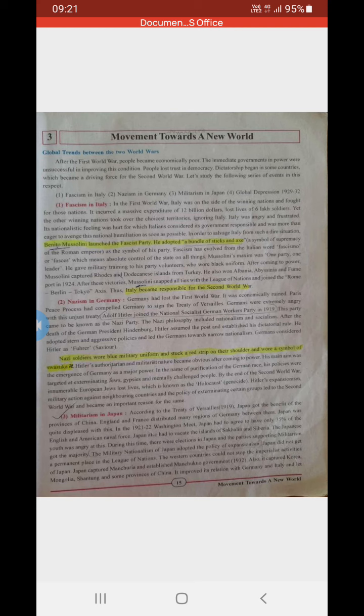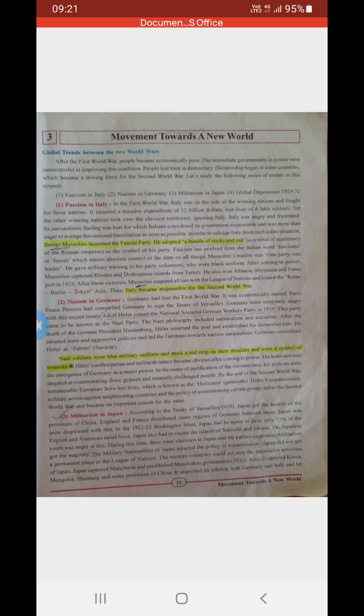According to the Treaty of Versailles 1919, Japan got the benefit of the provinces of China, while England and France distributed many regions of Germany between them. Japan was quite displeased with this. The Paris peace process had compelled Germany to sign the Treaty of Versailles in 1919. Through this treaty, even though Germany was not happy, Japan was not happy either.